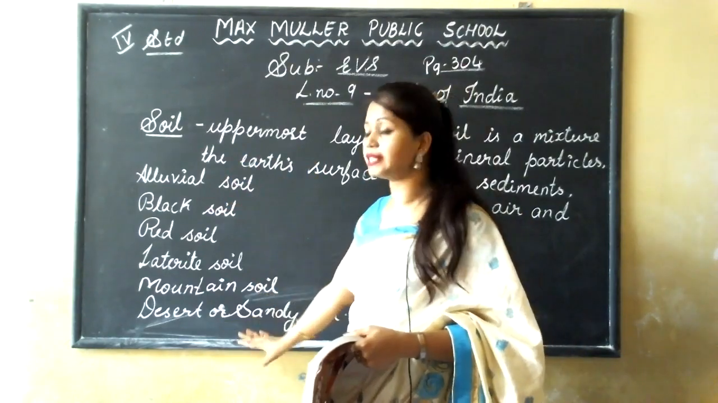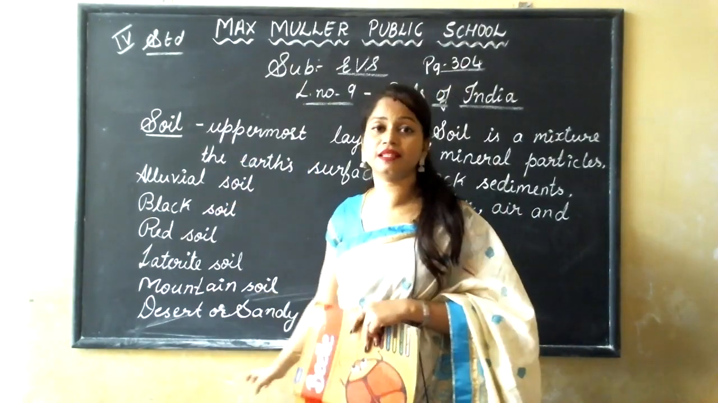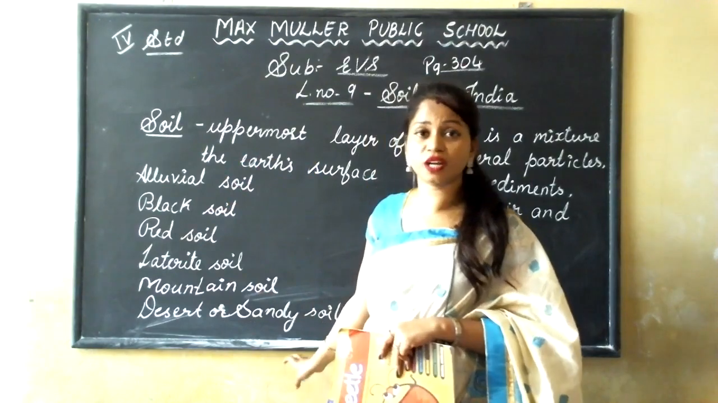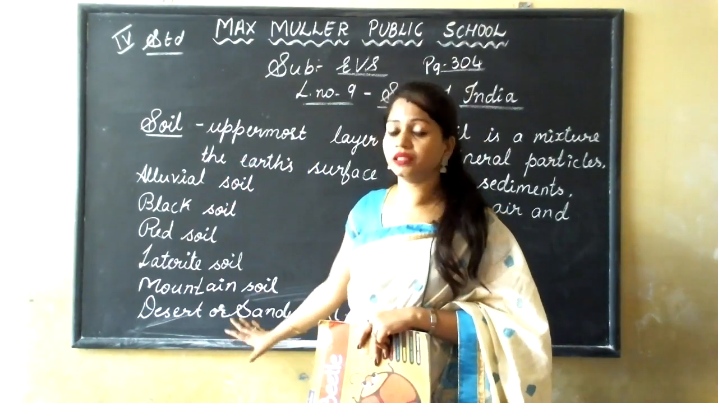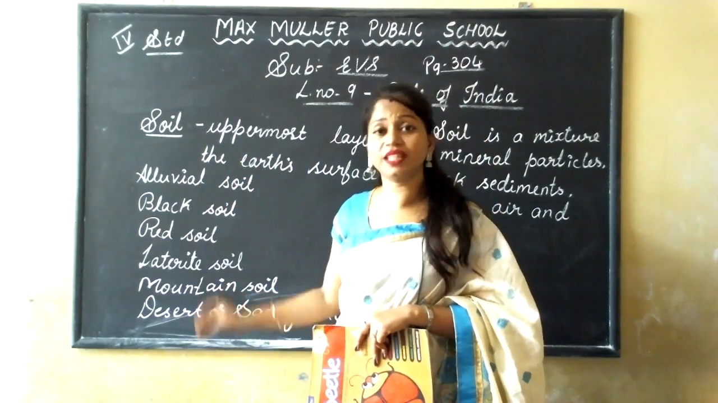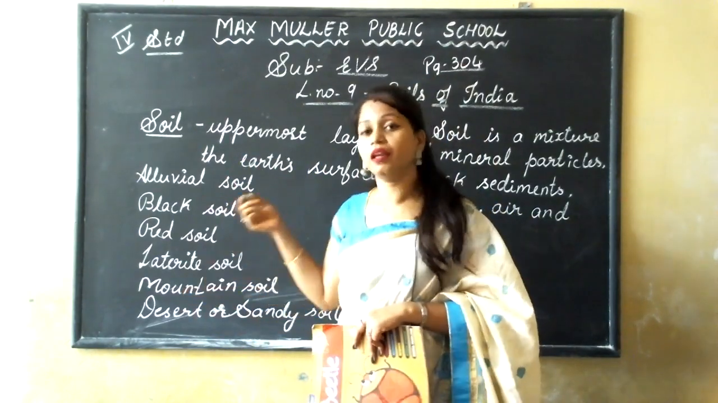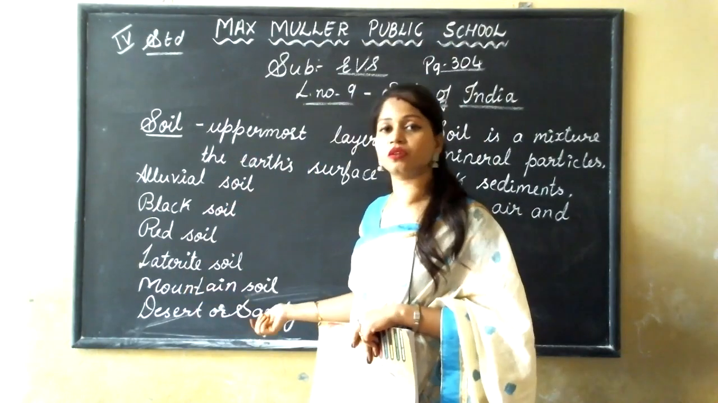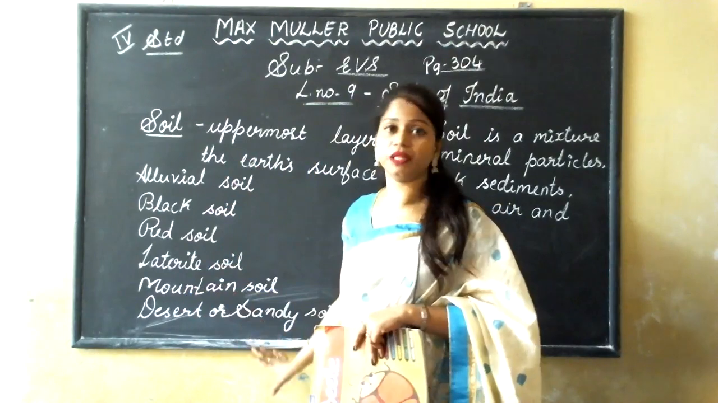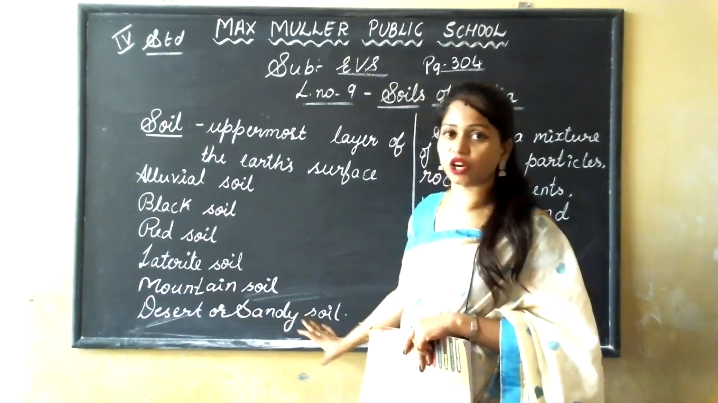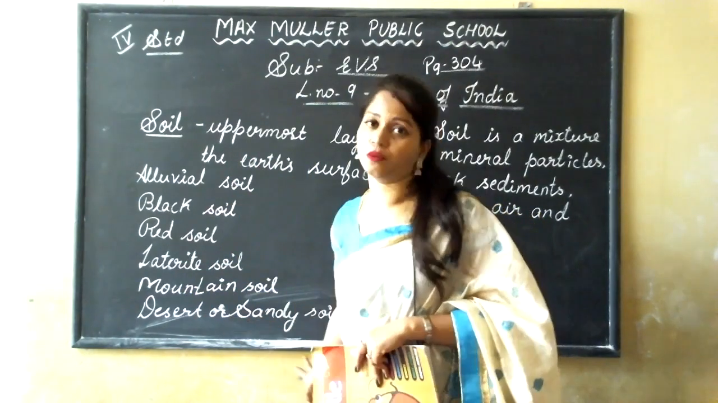Okay. And lastly is the desert soil, which we can see in Rajasthan, Gujarat, Punjab, Haryana. In these places the soil is very sandy and saline. Here we have to add fertilizers, and water is also not available. If water is available, by using fertilizers on the soil, we can grow some crops.